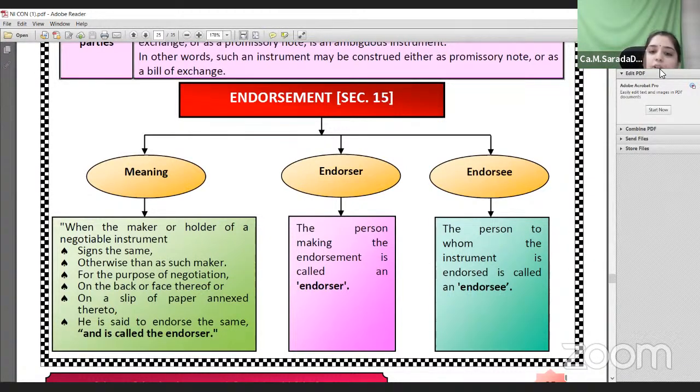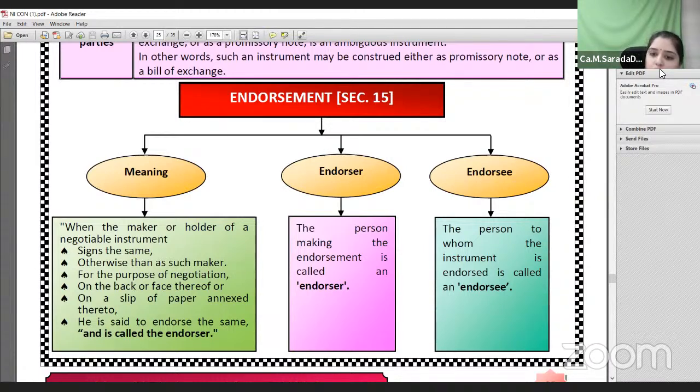The person making the endorsement is called the endorser, and the endorsement will be valid and complete only when the endorser signs the instrument. Once again, the endorsement will be valid and complete only when the endorser signs behind the instrument.